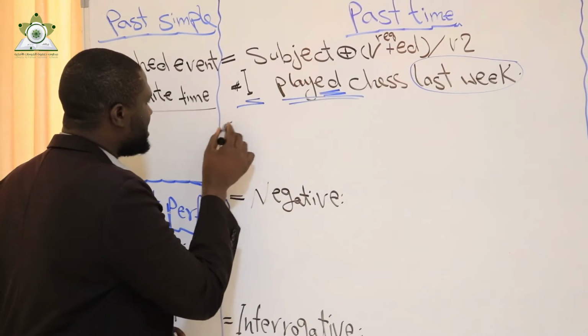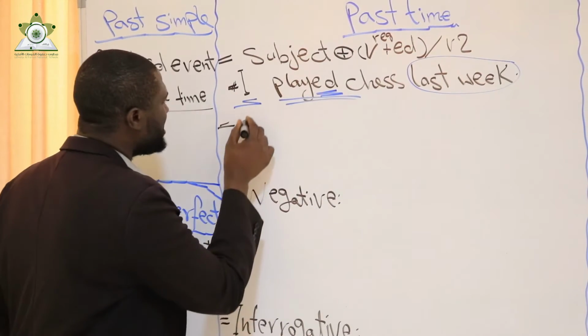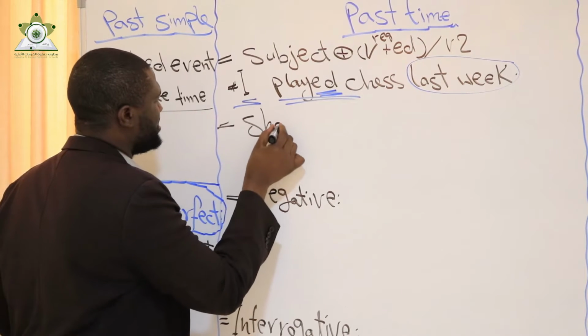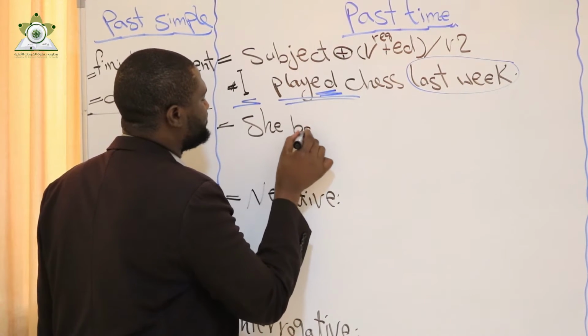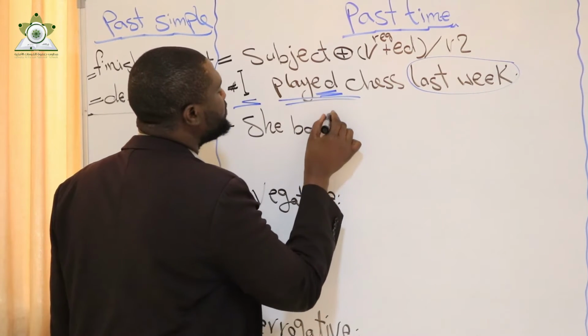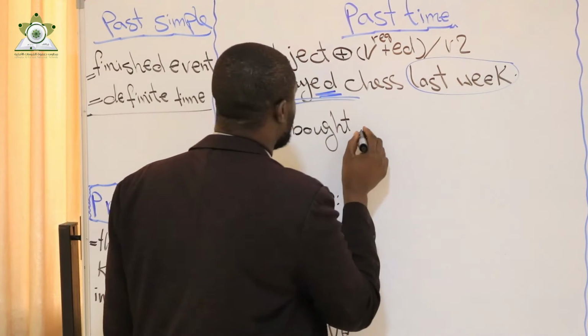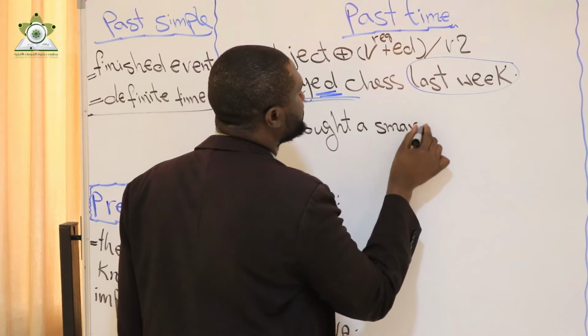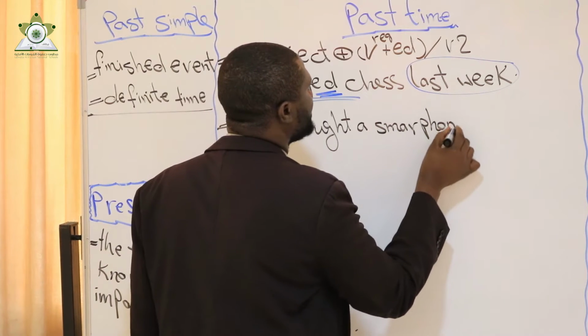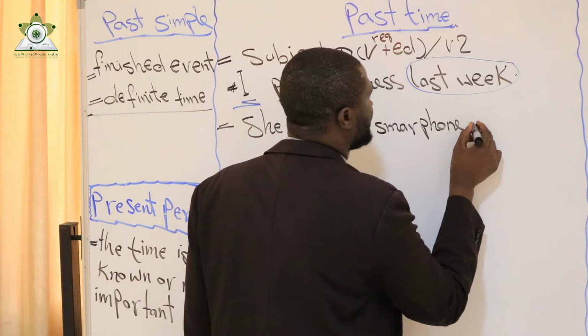Let's see another example: she bought a smartphone yesterday.